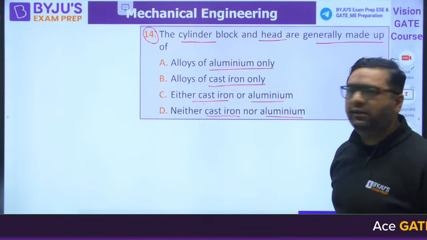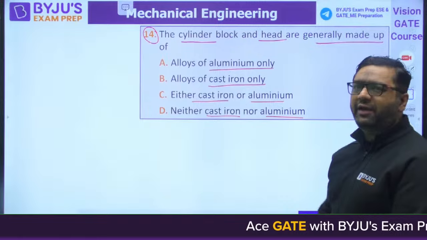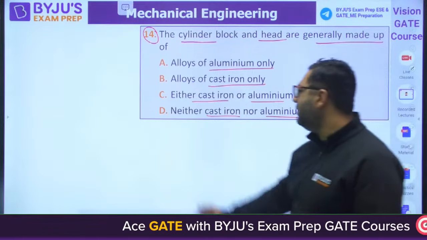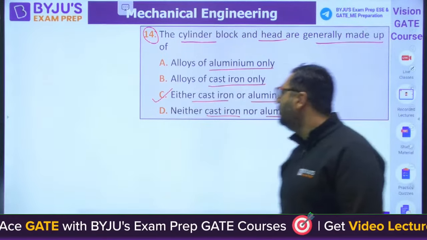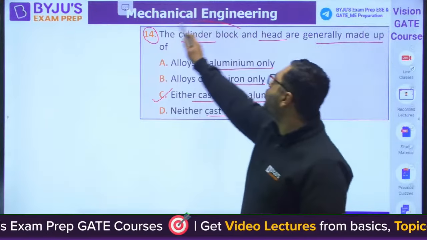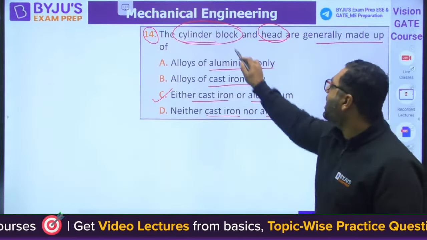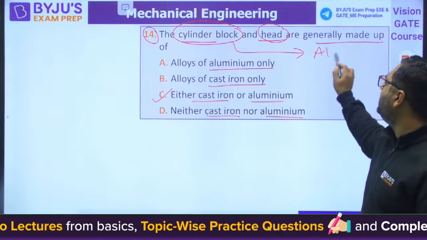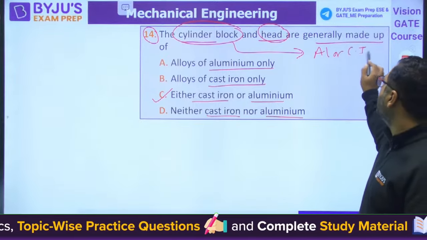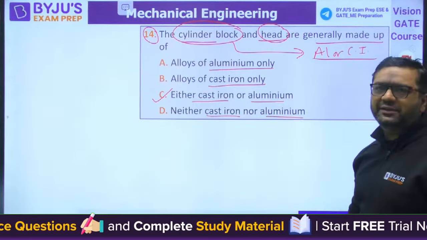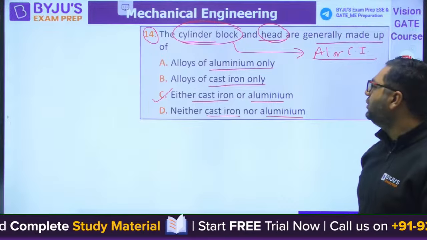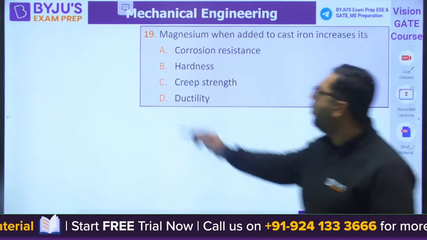Question number 14. Okay, if you don't have any idea about that, I will tell you the answer is C. When we are talking about cylinder blocks and head, they are made up of either aluminium or cast iron. So the answer will be C for this. Moving to question number 19 now.